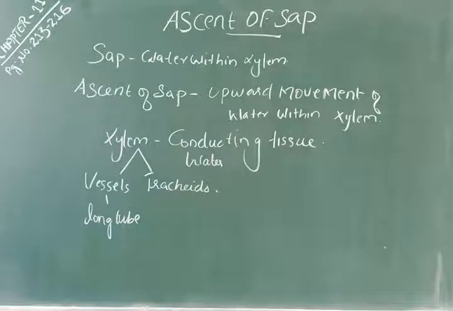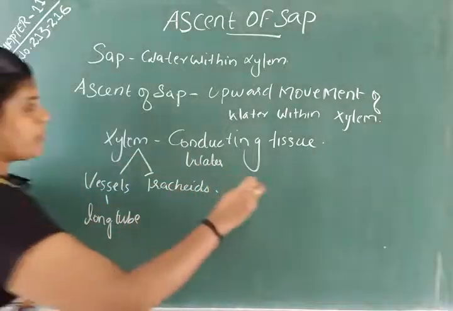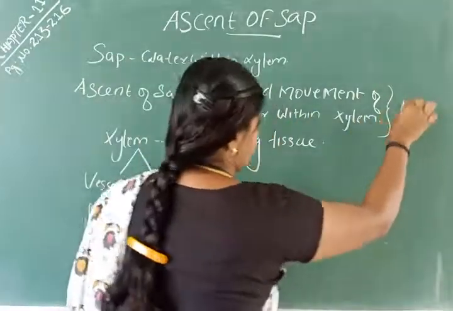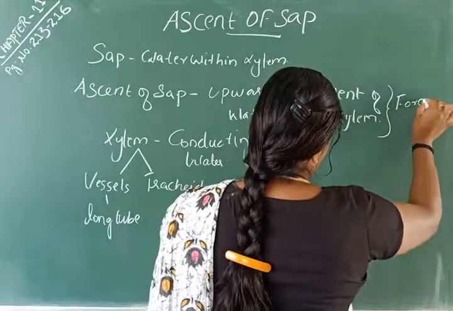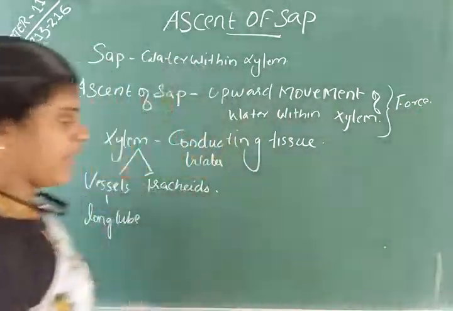A force is required to lift the water to the top of tall trees. So for this upward movement, a force is required.